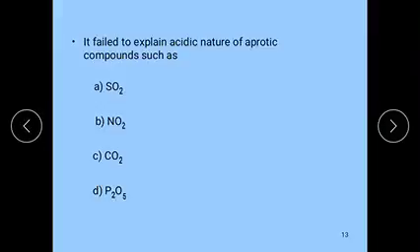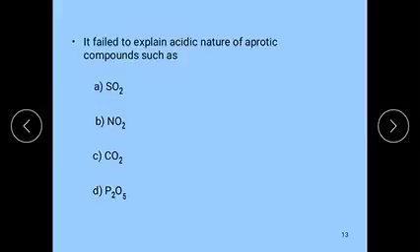Generally these have acidic nature, but according to Arrhenius, they cannot produce H+ ions in water.